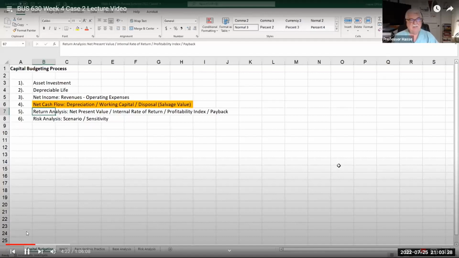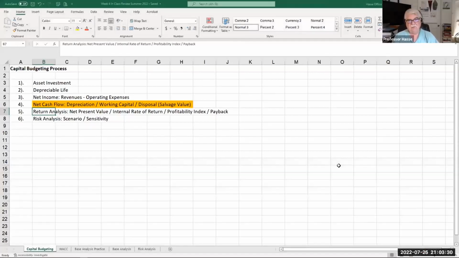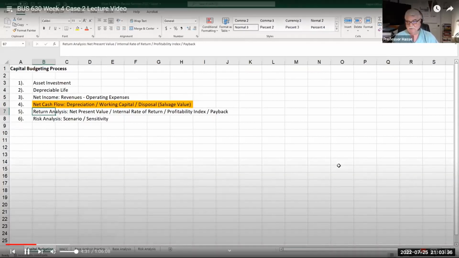Okay, here's that spreadsheet. Now, if you want to download this file and follow along with me through the video, that is a good way of doing this. If not, you can just see how I do this. And once we're done with this, I will repost this file with the correct answers in one tab so you can see how we did this.